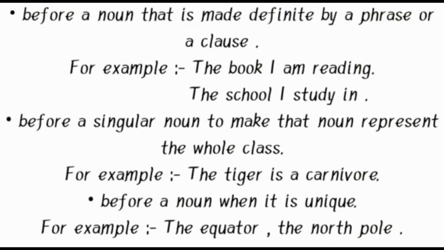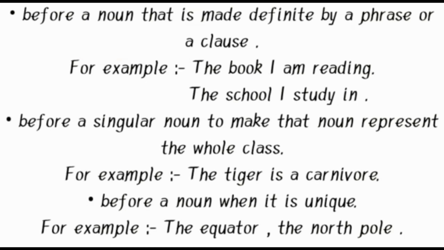Next one, before a singular noun to make the noun represent the whole class. When we use a noun to represent a whole class, we use "the" just before it. Look at the example. The tiger is a carnivore. Here it's not only one tiger. Here "the tiger" is representing the full class of tigers. It is not talking about only one tiger. All tigers are carnivores. That's why we are using "the" just before "tiger," because it is showing the whole class of tigers.